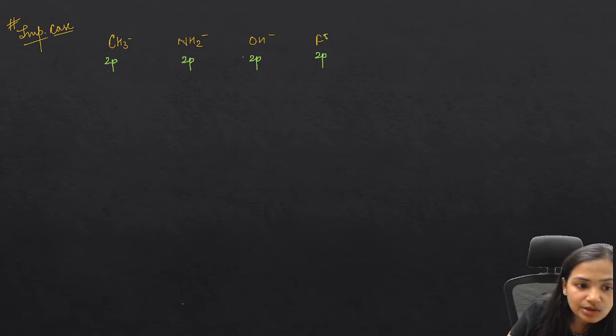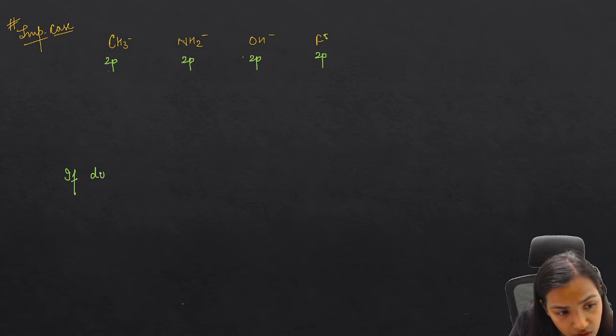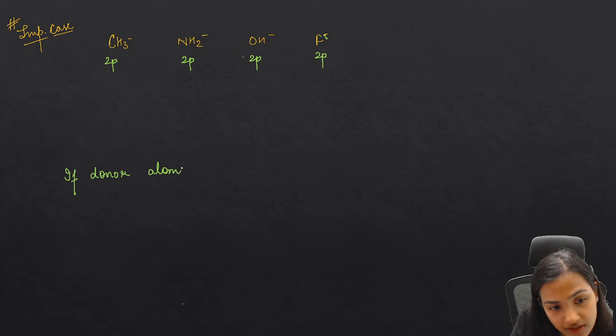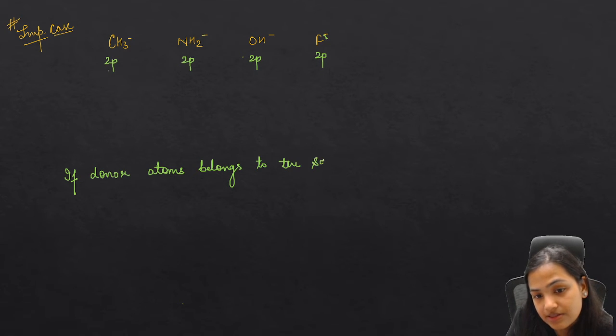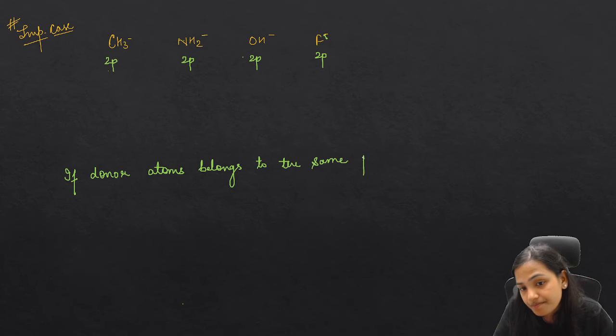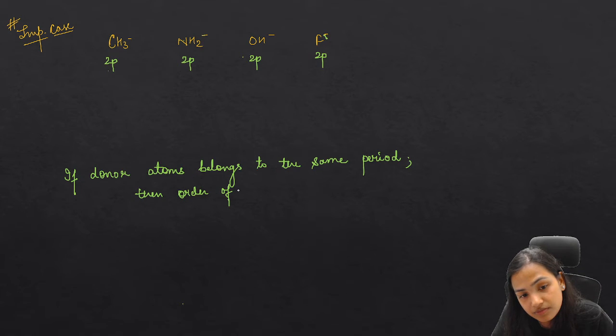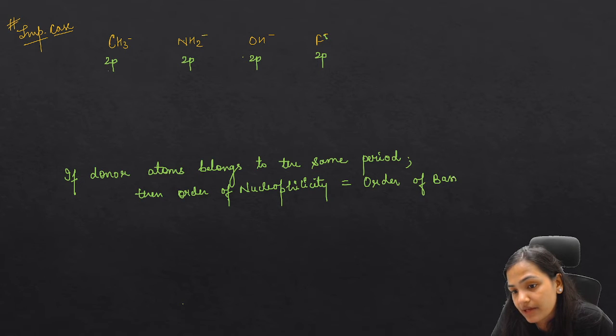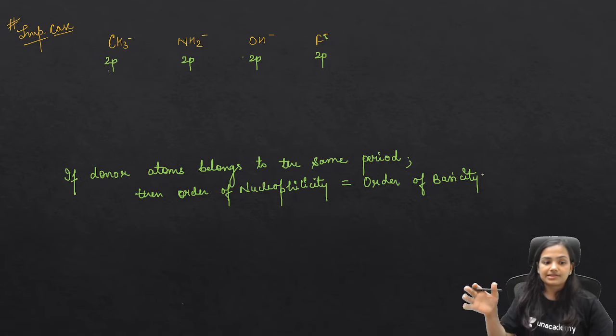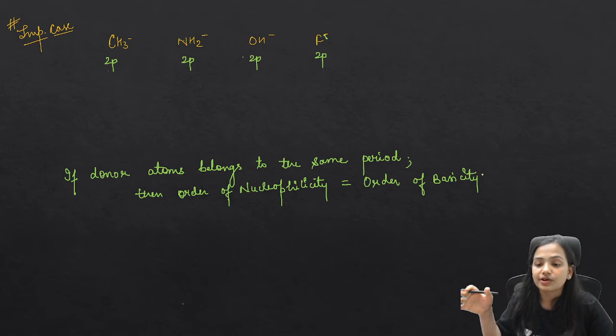Okay, so please write it down. If donor atoms belong to the same period, same period means same shell, then the order of nucleophilicity is equal to the order of basicity. The order of nucleophilicity is equal to the order of basicity.